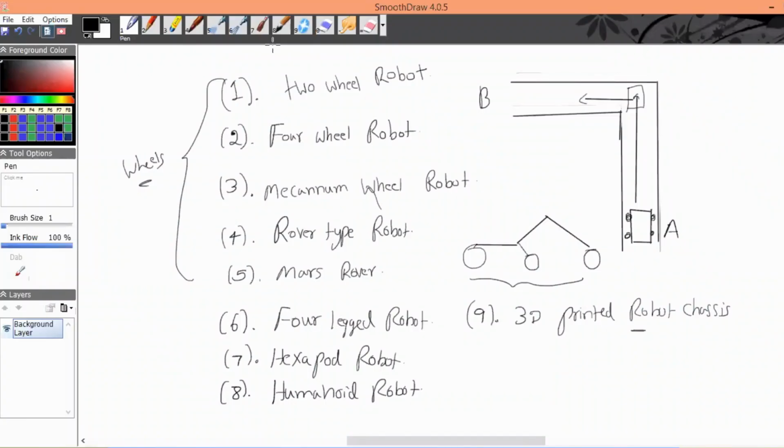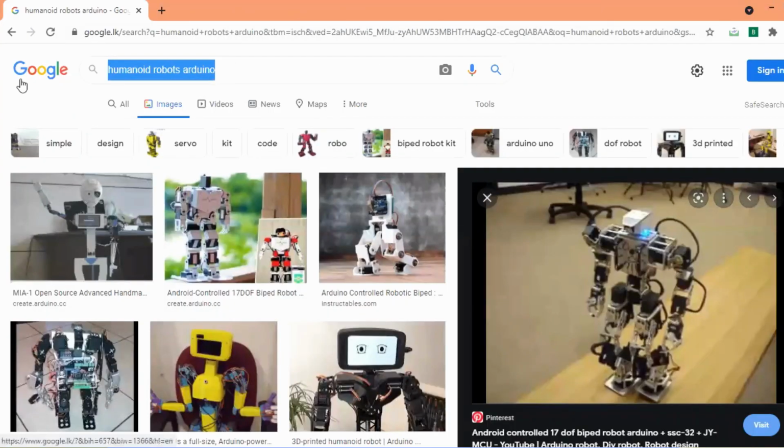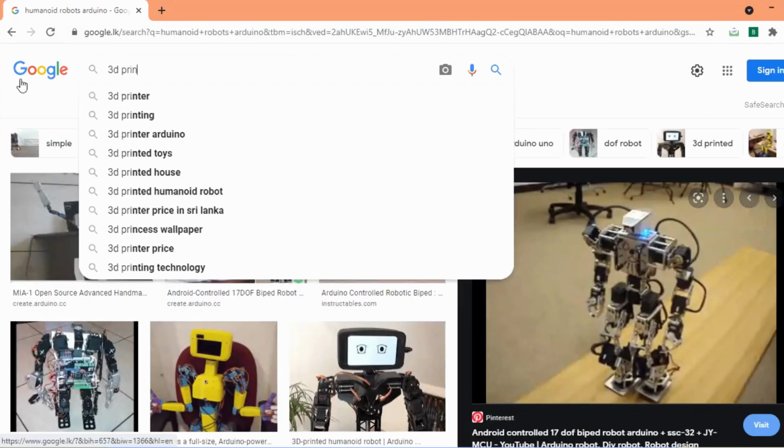I will show you a 3D printer now, right? But I am not going to show you the demonstration of the 3D printer. I will show that to you on a later day. Today I will just show you the 3D printer. But before that, let's search some 3D printed robots.